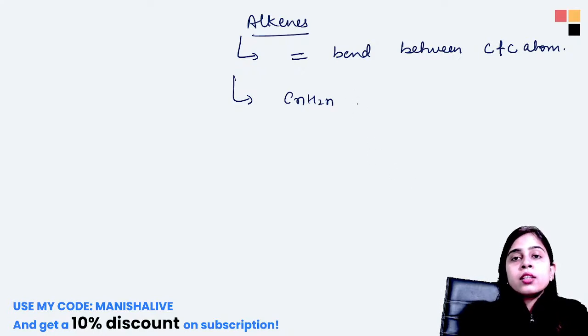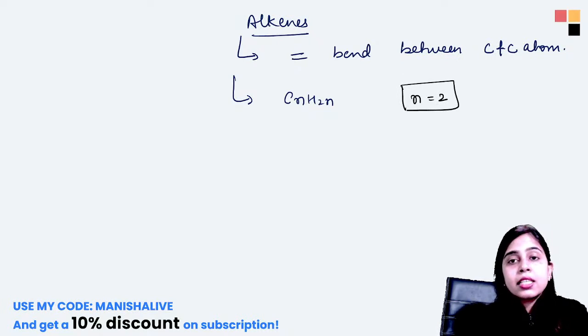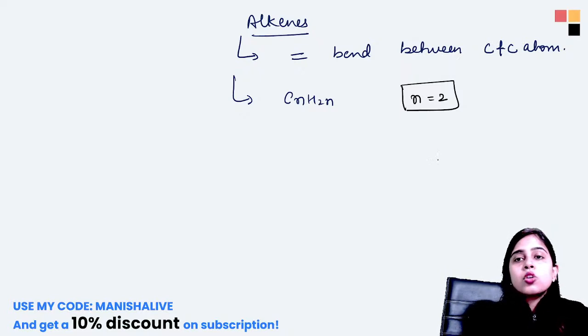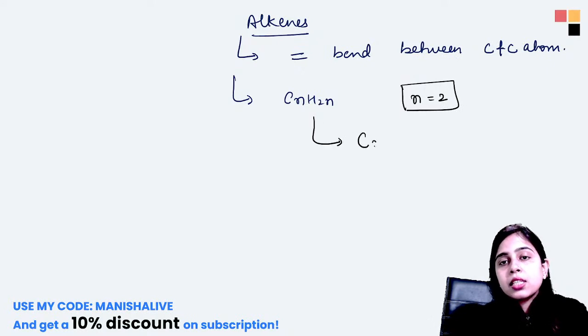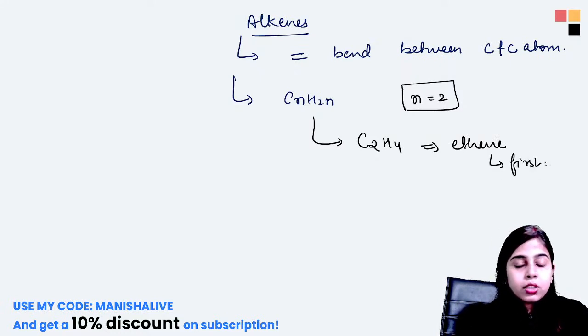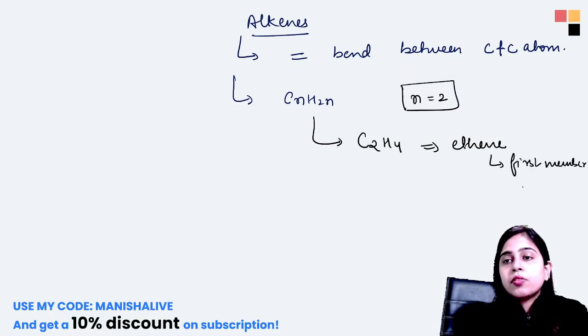So CnH2n, n is equal to 2 has to be there because the first member of the alkene family is ethene. Less than that, nothing can be there. Methane cannot be there because only a single carbon is present in methane, so it cannot form a double bond between carbon-carbon atoms. So we will have n equal to 2. So for ethene we receive the formula C2H4. This is your ethene, the first member of the alkene family.